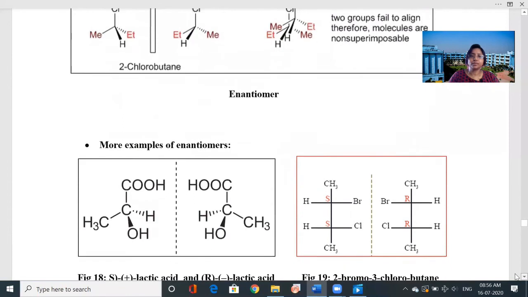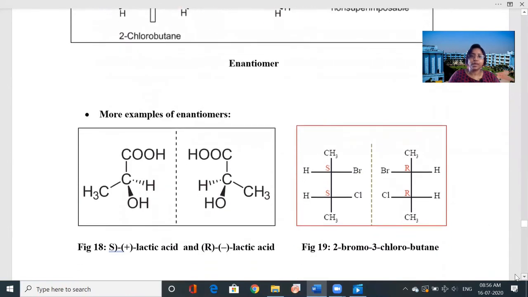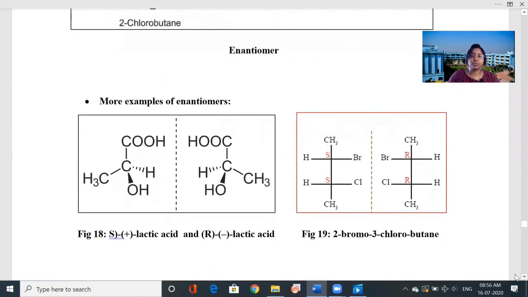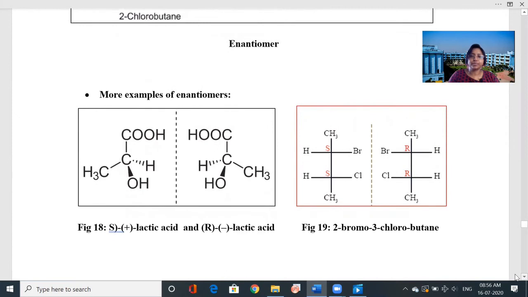Now, you look at the different examples. They are the enantiomers. The lactic acid, it is the lactic acid. These are the enantiomers. You can take the mirror image. Okay, you take the mirror image and you look, they are superimposable or not.